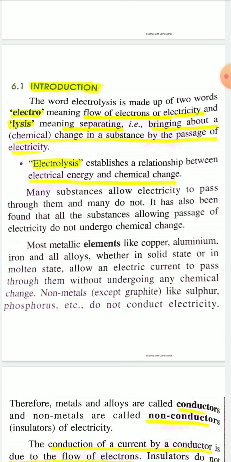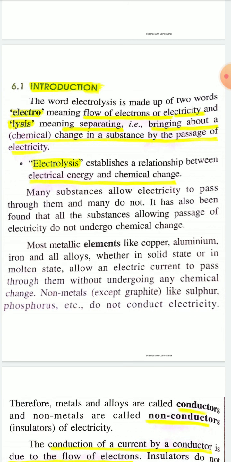You know that generally metals can conduct electricity in solid state and liquid state. Other than metals, there are many chemical compounds which can also conduct electricity in liquid state or in molten state. Many substances allow electricity to pass through them, and many do not.